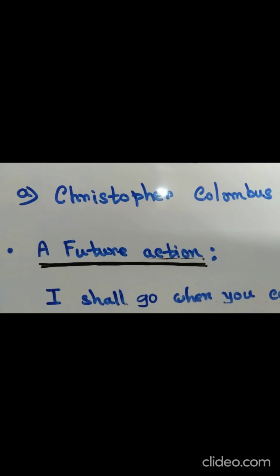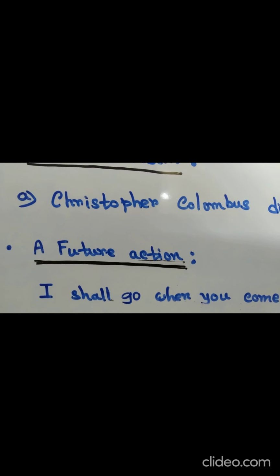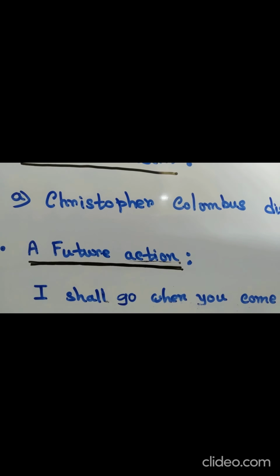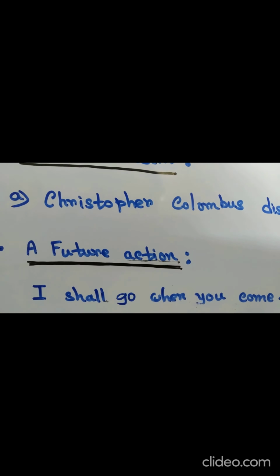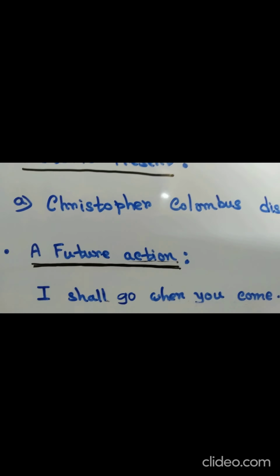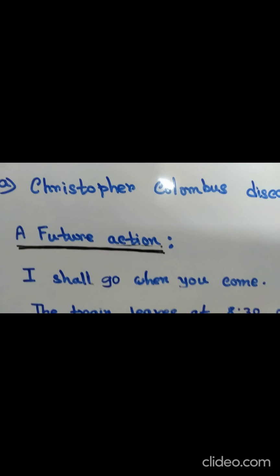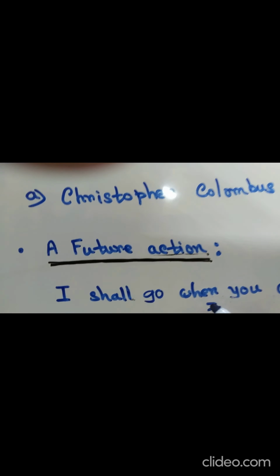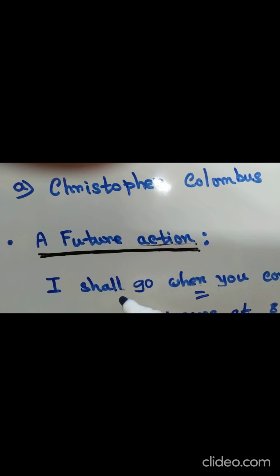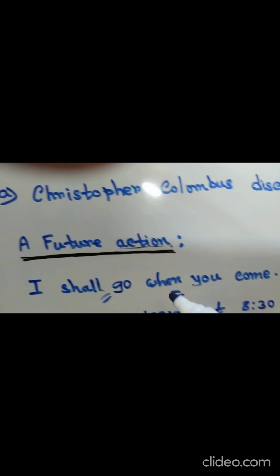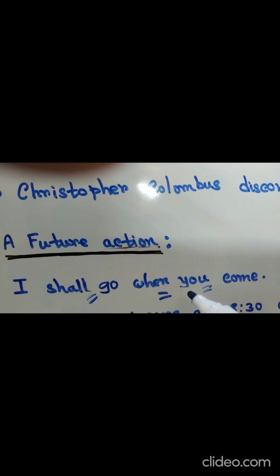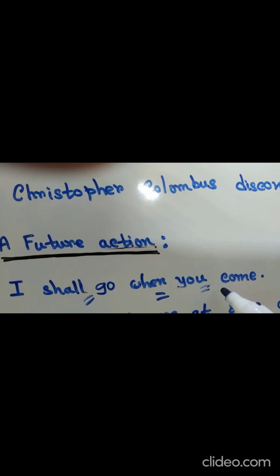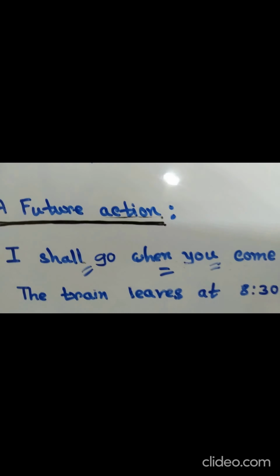Next usage is a future action. To express future time after some conjunctions like when, before, after, as soon as, until, etc., simple present tense is used. Now see the example, I shall go when you come. Here in this sentence when is the conjunction, and see that before the conjunction when the sentence is in future tense, but after the conjunction when the sentence is in simple present tense. So, to express future time after the conjunction when, here simple present tense is used. Clear?